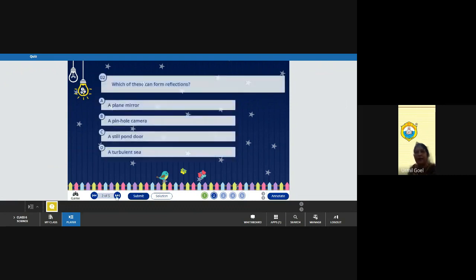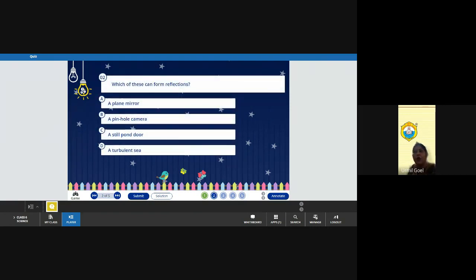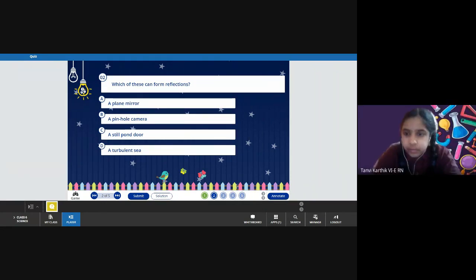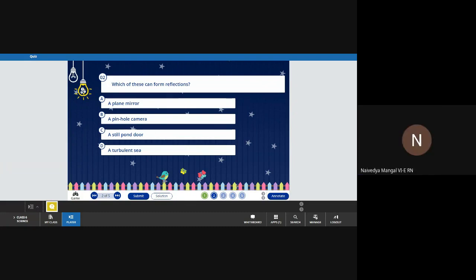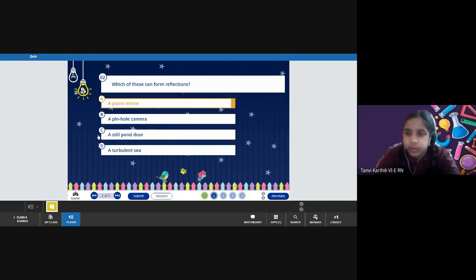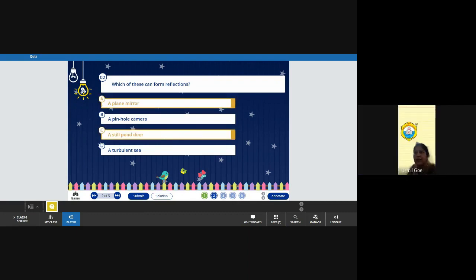Next. Which of these can form reflections? A plane mirror. You can choose more than one option, as it is written "which of these". So more than one option may be correct. First you said a plane mirror, and a still pond. Correct. Let's see. Yes, your answer is correct. Now next.